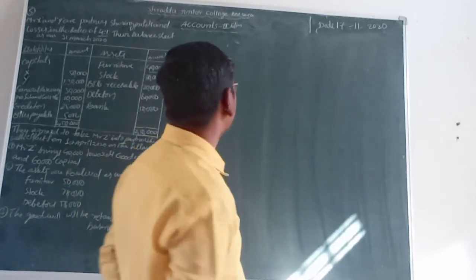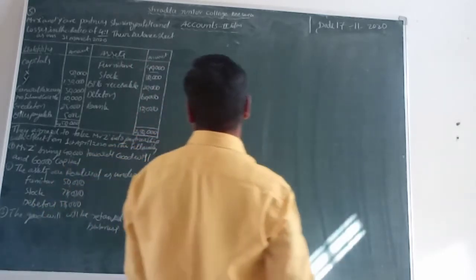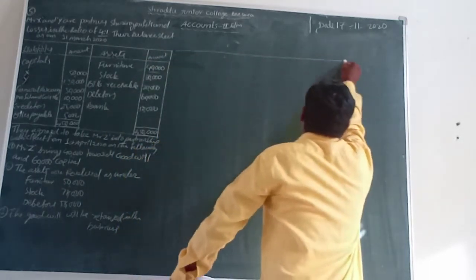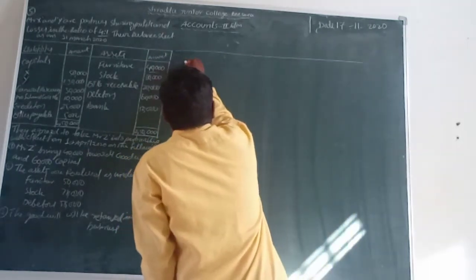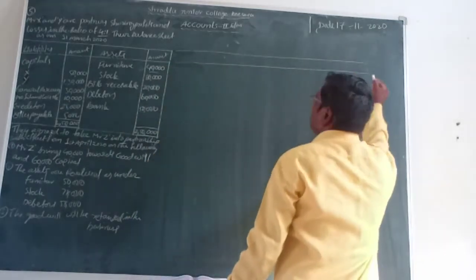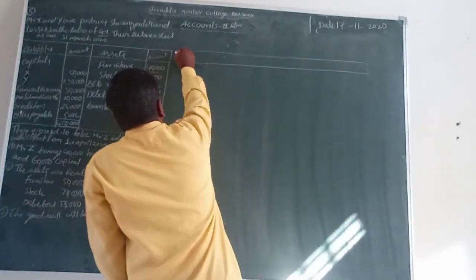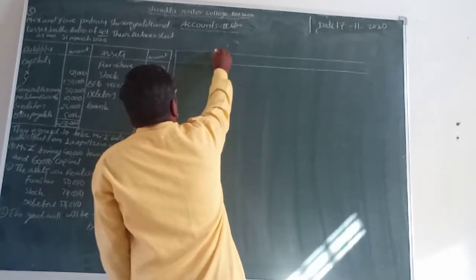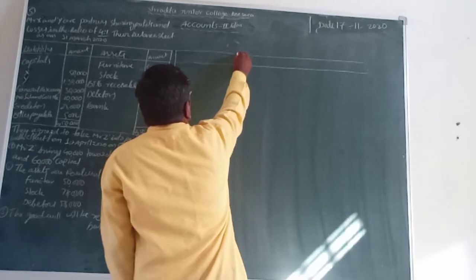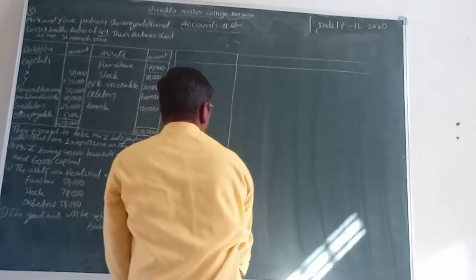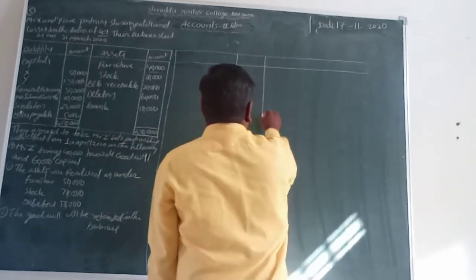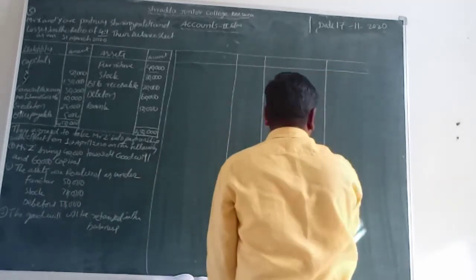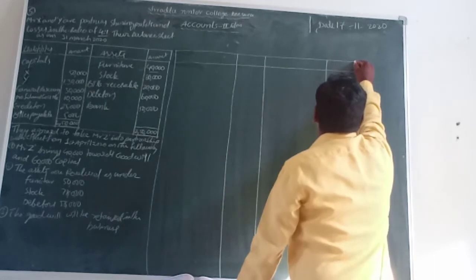Okay, students, first of all let us take the revaluation account. Let us write it down here: revaluation account. Here is the credit side and here is the debit side. On each side we write particulars and amount.